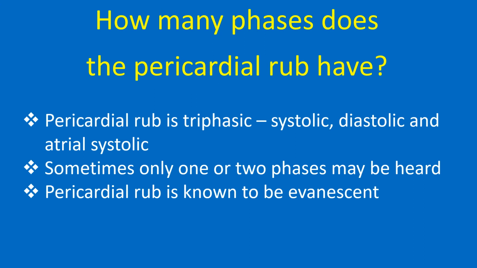Pericardial rub is triphasic: systolic, diastolic and atrial systolic. Sometimes only one or two phases may be heard. Pericardial rub is known to be evanescent.